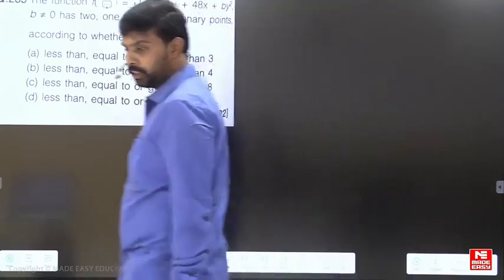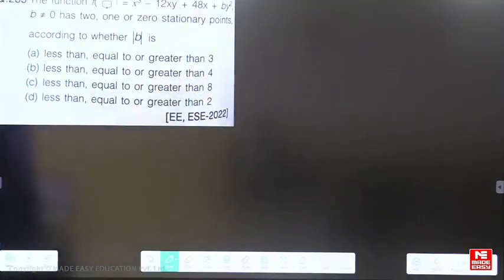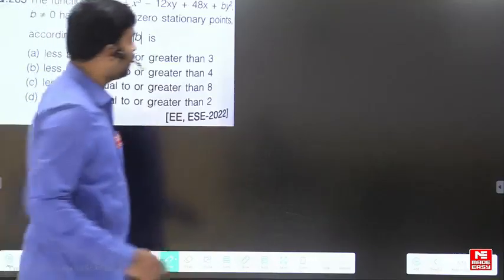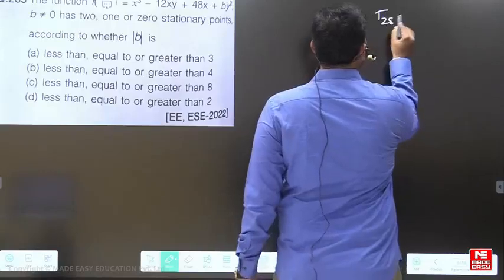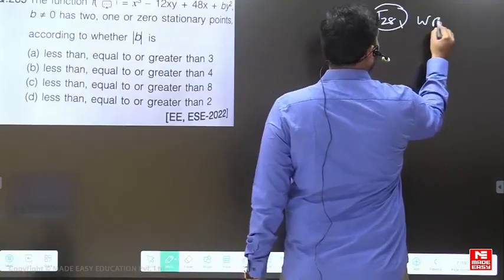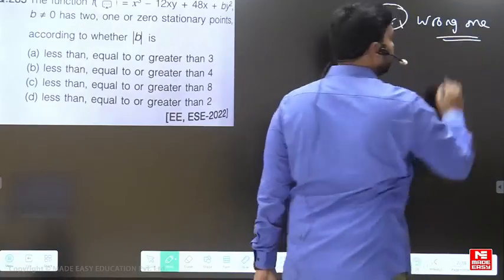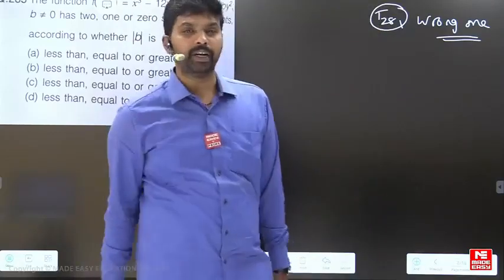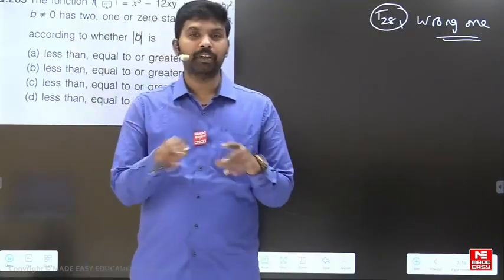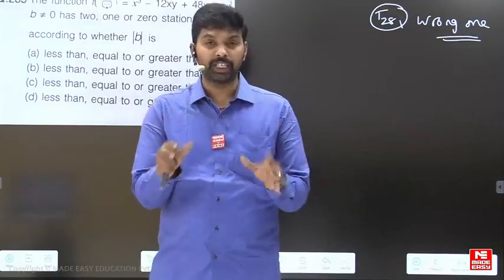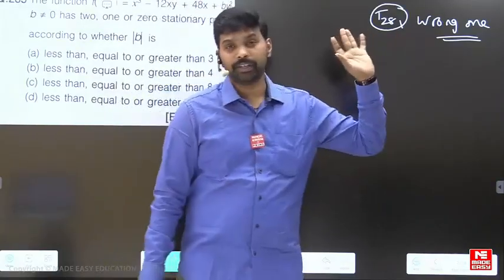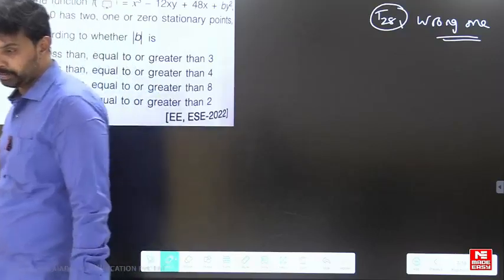Okay, so I do one thing. T28 is a wrong question. The question options are completely mistyped, so therefore you won't get any answer from the options. So this is the wrong one. Leave it. Question number T28, please leave it.